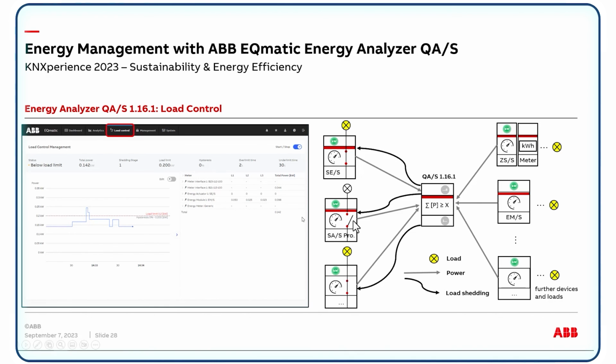It starts with shedding stage 1, shedding stage 2, and then 3, up to 8 shedding stages. So in the parameterization, we can define which devices report the energy and which devices can be switched on and off via these 8 stages. In the web user interface, you can also change, for example, the thresholds. You can enable it, and you can do a lot more things. And you can see in a kind of graph when this threshold was exceeded.